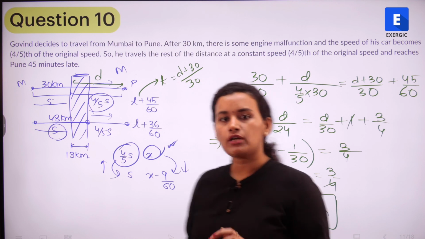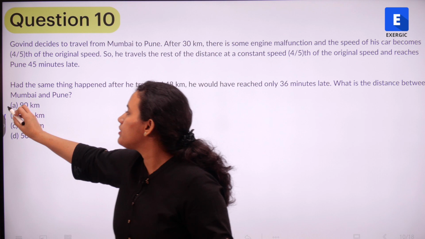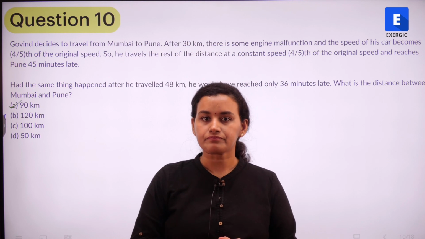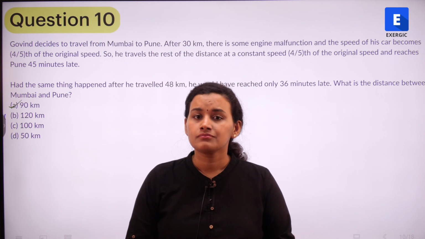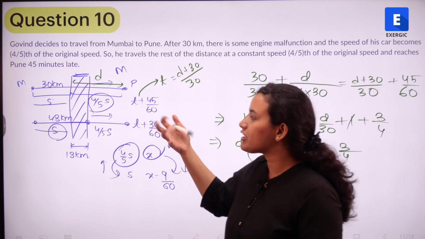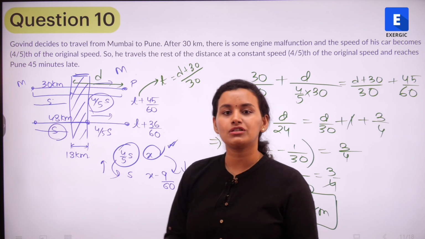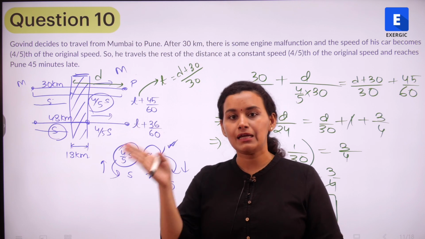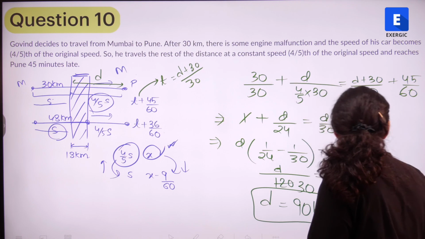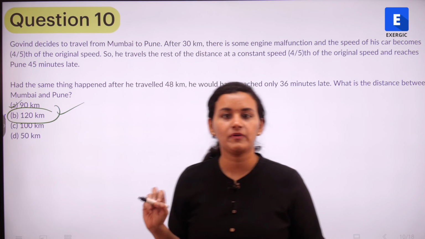So d is equal to 90 kilometers and the distance between Mumbai and Pune is going to be 90 kilometers. That is option number A. Is it correct? No, let's go back to the diagram. What is d? D is just a part of the total distance, right? So what is the total distance between Mumbai and Pune? D plus 30. So 90 plus 30, that is 120 kilometers, and the final answer is 120 kilometers.